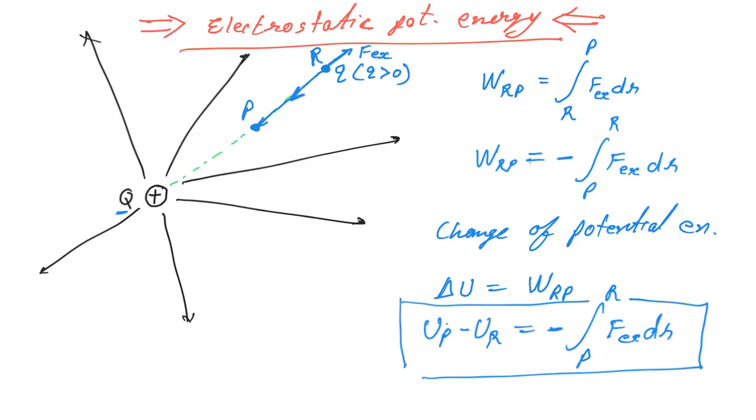This is not absolute potential energy, and practically absolute potential energy is of no use. It has no practical significance. So we will mostly use the difference of potential energy.